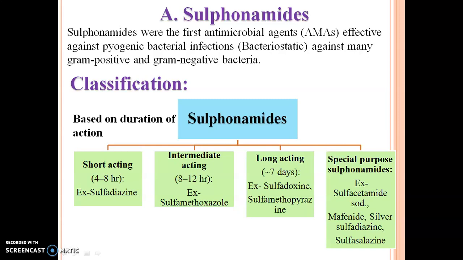While classifying the sulfonamides, they are classified according to their duration of action: short-acting, intermediate-acting, long-acting, and special purpose sulfonamides. Short-acting derivatives have a duration of action of 4 to 8 hours, while intermediate-acting have 8 to 12 hours. Long-acting sulfonamide is effective for 7 days, and the special purpose sulfonamides are used for a specific purpose, for example, in case of burns, urinary tract infection, respiratory tract infection, etc.